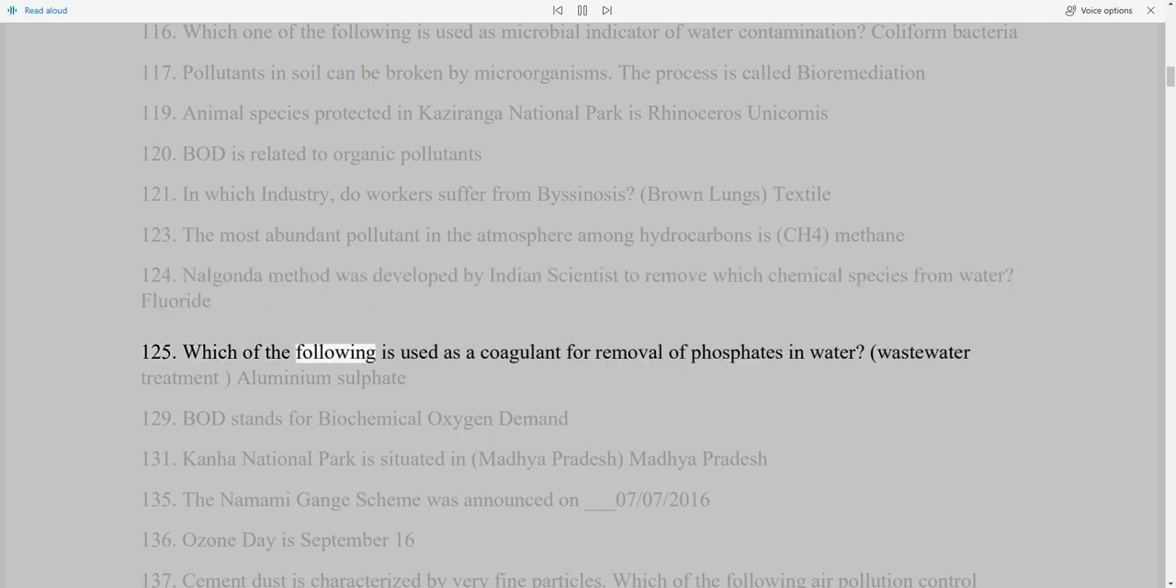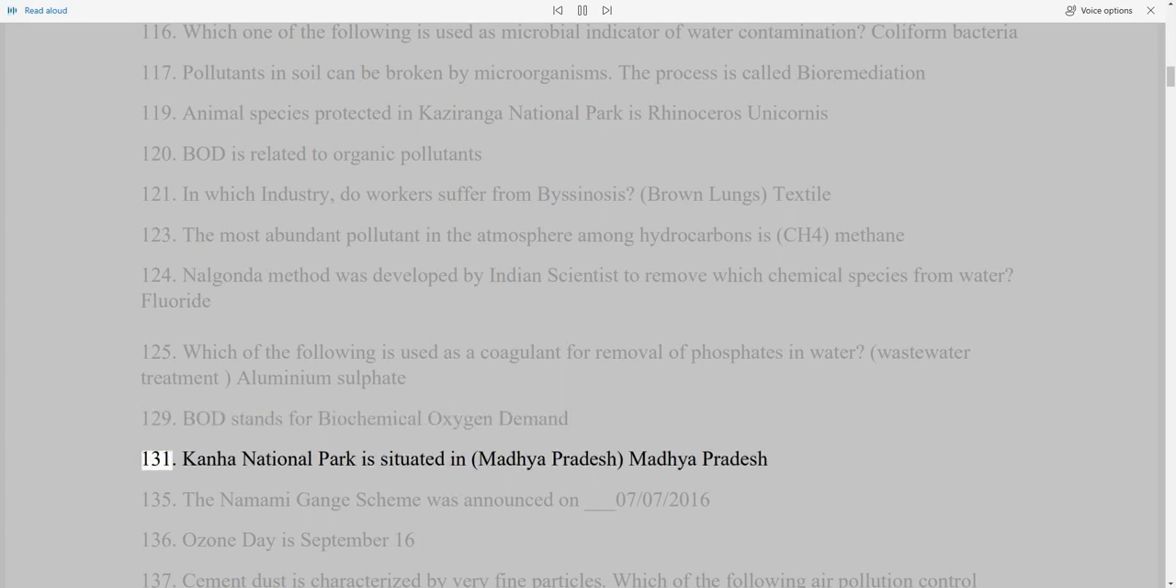125. Which of the following is used as a coagulant for removal of phosphates in water? Wastewater treatment, aluminium sulfate. 129. BOD stands for biochemical oxygen demand. 131. Kanha National Park is situated in Madhya Pradesh. 135. The Namami Gange scheme was announced on 07/07/2016. 136. Ozone Day is September 16.